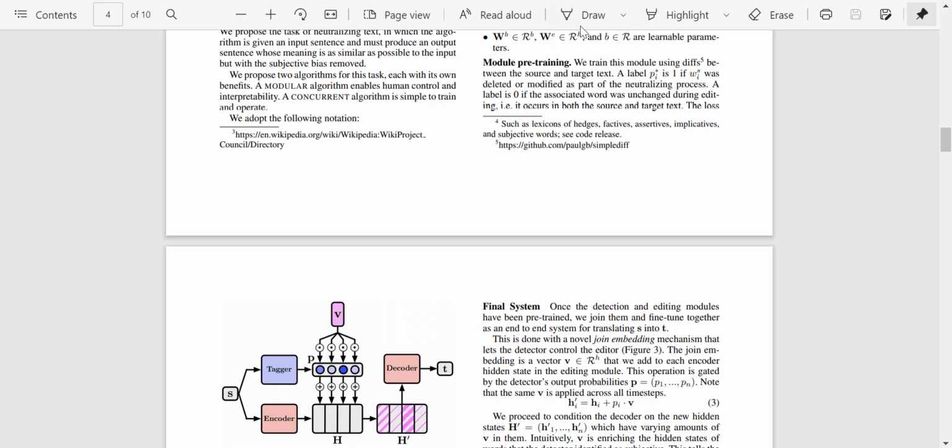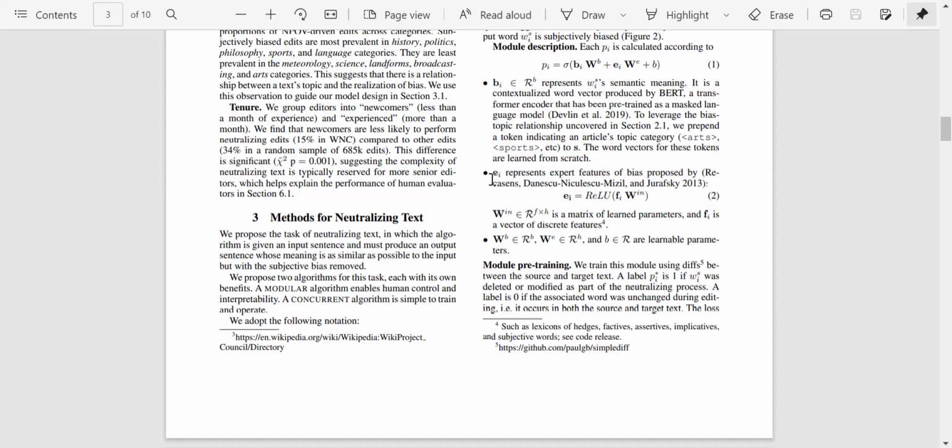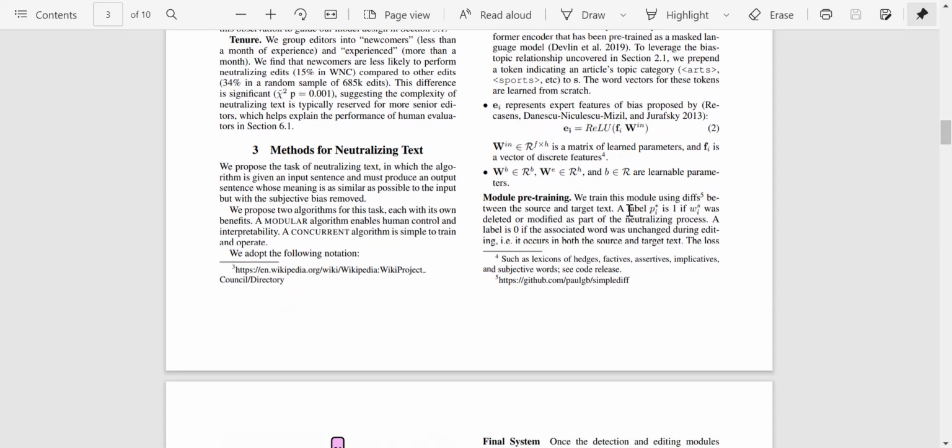The next step is module pre-training. We train this upper module using diffs between the source and target text. A label p_i star is 1 if w_i was deleted or modified as part of the neutralizing process. Essentially, if a word was removed or deleted as part of the neutralizing process, that means that word was bringing in subjective bias at some level. So they set the probability for that word to be 1, and the label is 0 if that word was unchanged.